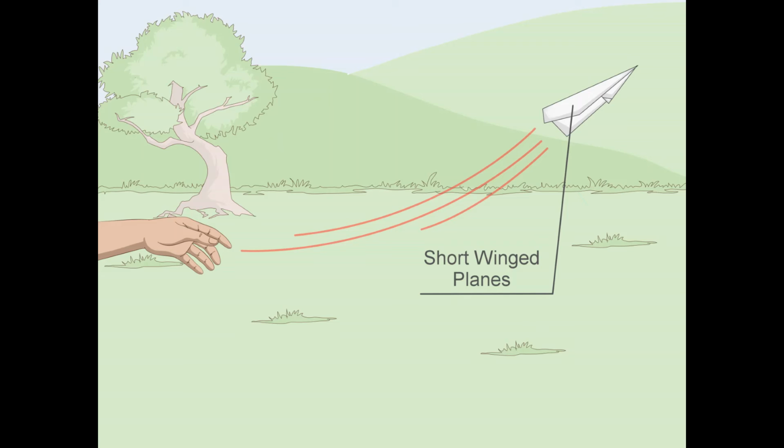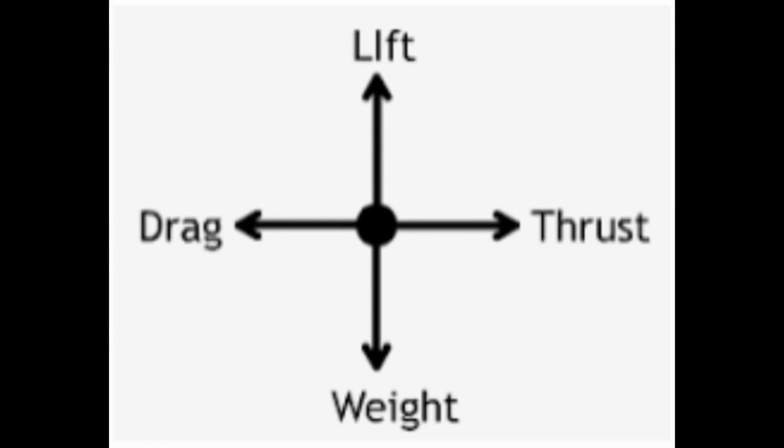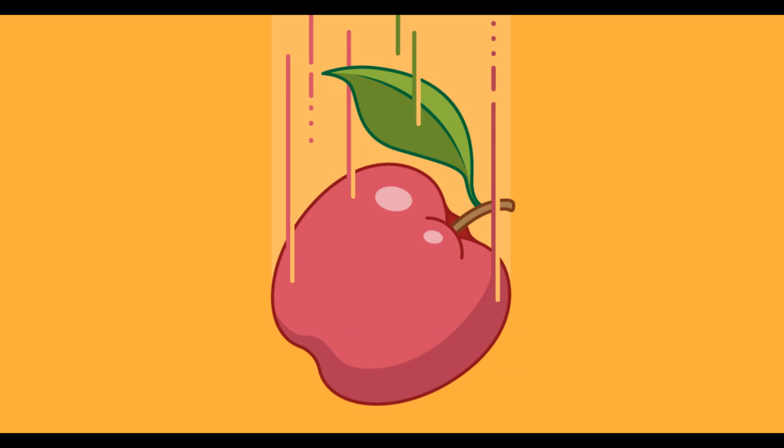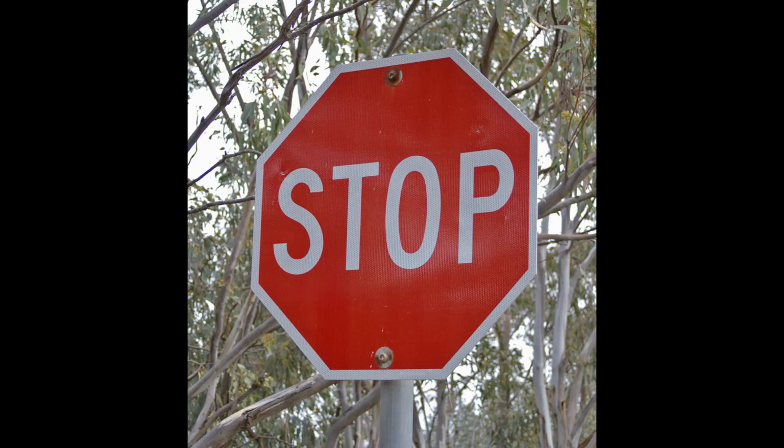and forward. The reason the plane slows down and falls is because of two things called gravity and drag. Gravity pulls the plane downward, which opposes the plane's lift, while drag is essentially air resistance, which opposes the plane's thrust, and both of them work against the first two forces to bring the plane to a stop. Nice.